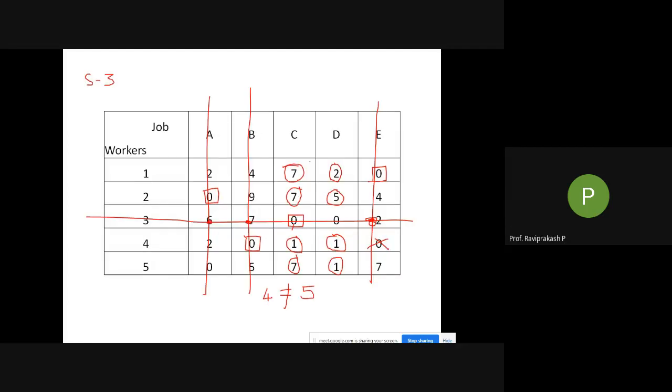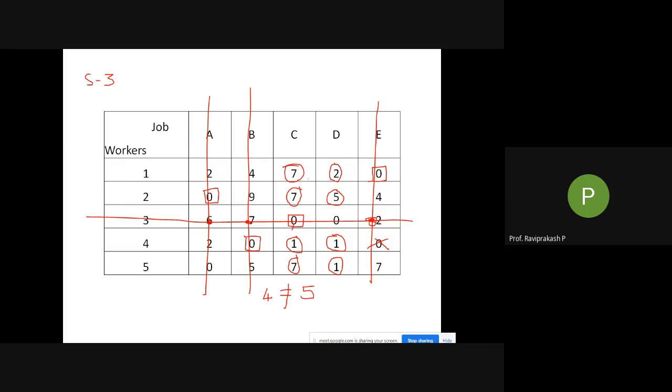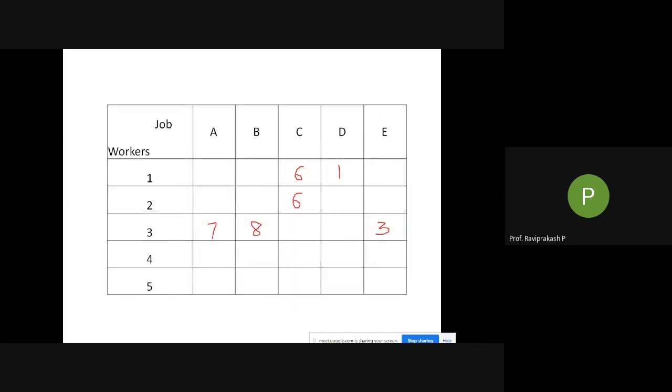Next, the numbers which I am subtracting. It is 7 and 7. These two become 6 and 6, so here I am writing 6 and 6. For C it was 7 and 7. For D it is 1 and 4. I'll go back again.